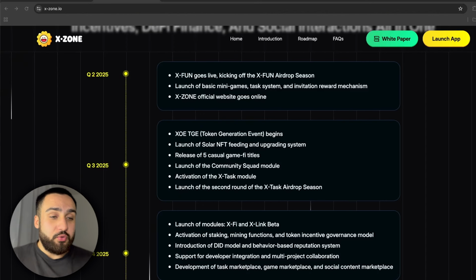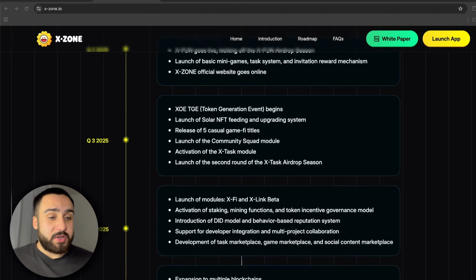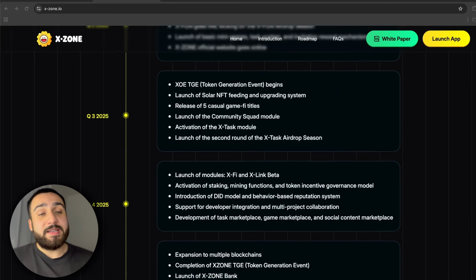We can see Phase 2 happening in quarter 3 of 2025. It's made for the launch of 5 casual game titles, community squads, and X-task modules. Airdrop season 2 is going to happen then, and there is also staking, mining, and incentive governance.